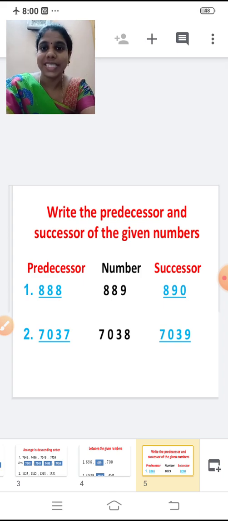7038. Now tell me the predecessor of this number. Subtract 1 from this number. So the answer is 7037. Now tell me what is the successor of this number 7038.